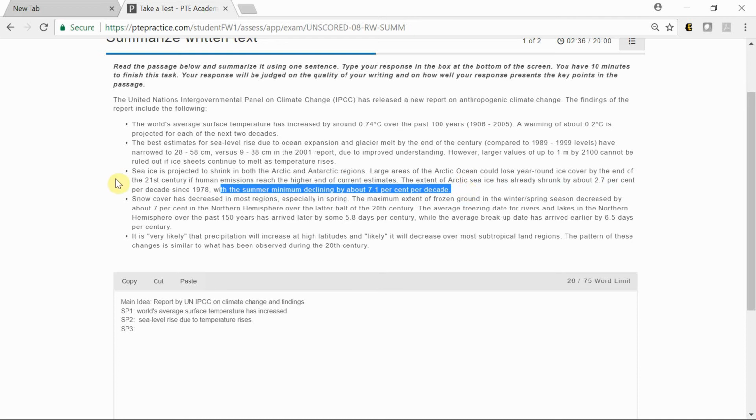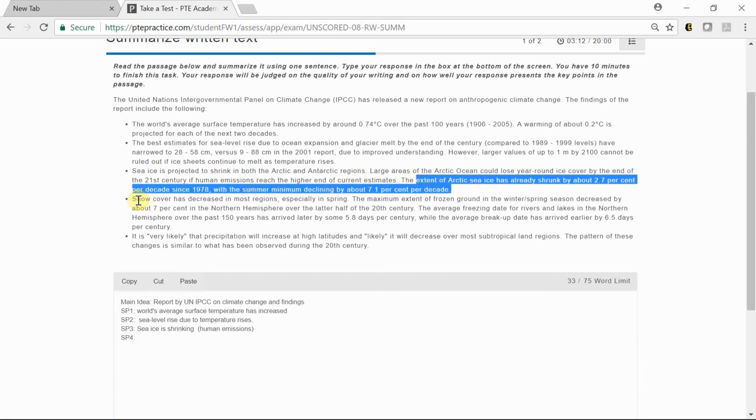Okay, so here sea ice is shrinking, shrinking, but they also mentioned human emission. If human emission continues, sea ice shrinking will increase.